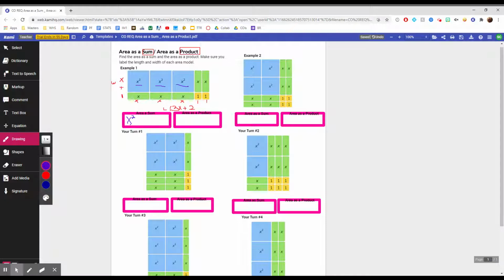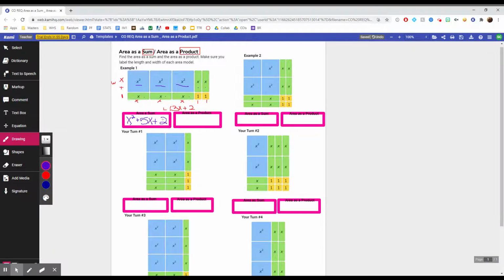And then I have 1, 2, 3, 4, 5, so I'm going to do plus 5x. And finally, I have 2 unit tiles, so I'm going to say plus 2. So the area as a sum is 3x to the second power plus 5x plus 2.